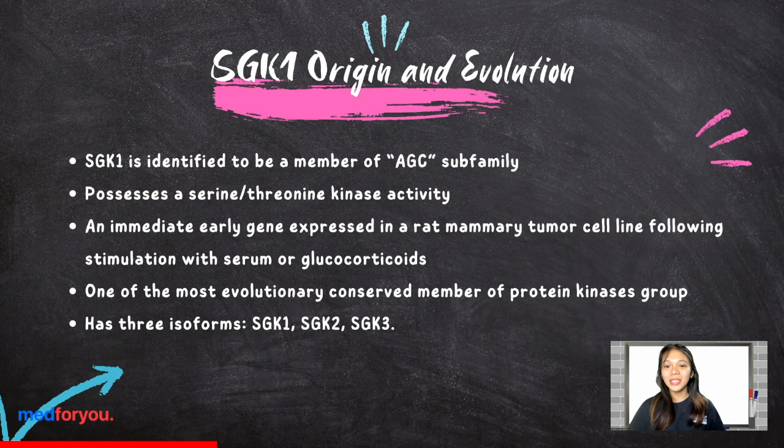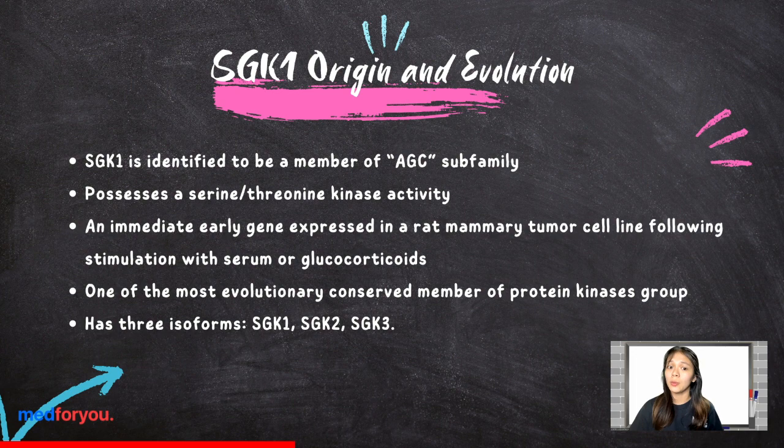Moreover, SGK1 is identified as a member of the AGC subfamily of protein kinases. This subfamily includes other kinases such as PKA, PKG, and PKC, all of which share a high homology and catalytic kinase domain. SGK1 has a serine or threonine kinase activity. It was first identified as an immediate relay gene activated through the process of transcription by serum and glucocorticoids in rat mammary tumor cells.